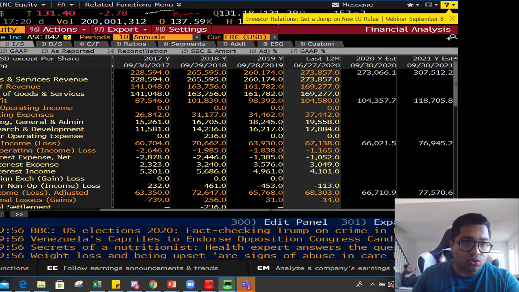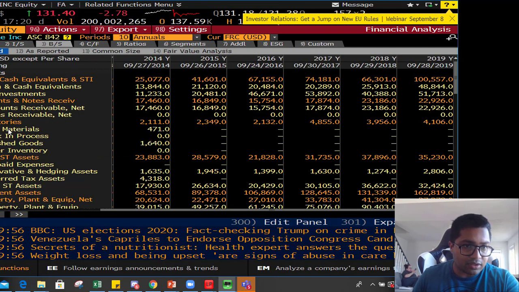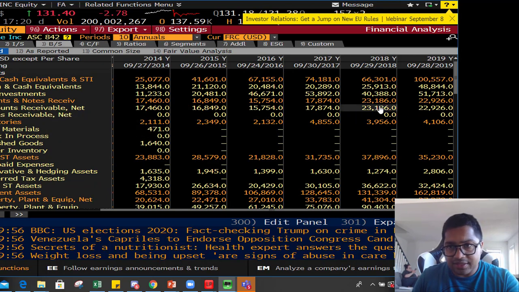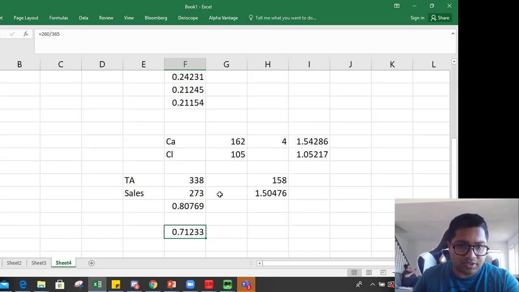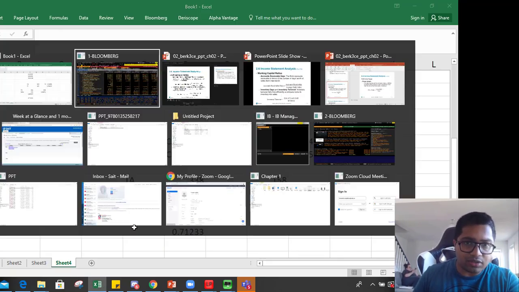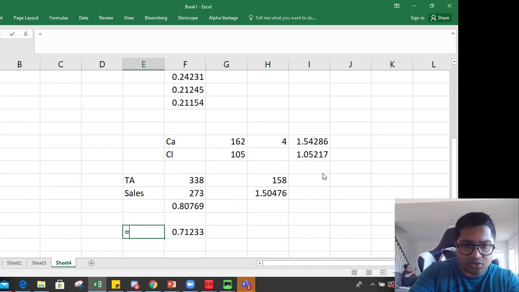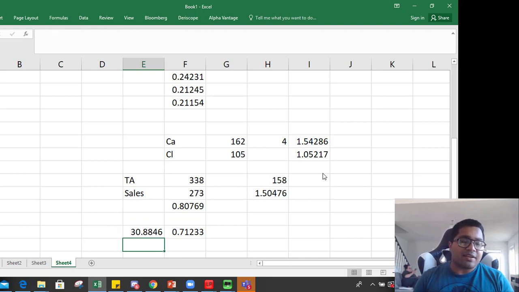Now we will go to the balance sheet and find out account receivables. So net account receivables for 2019 is 22.926 billion. So how do you find it out? The formula is account receivable divided by average daily sales. So 22 divided by 0.71. On an average, a customer takes 30 days to pay whatever sales Apple is generating.